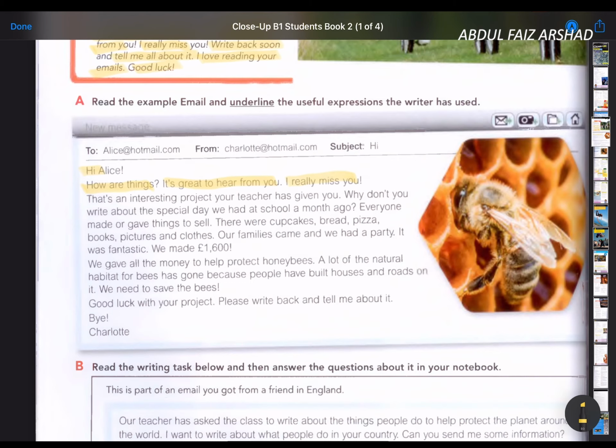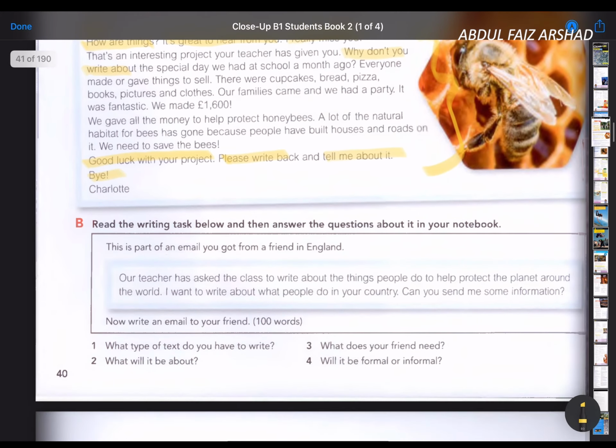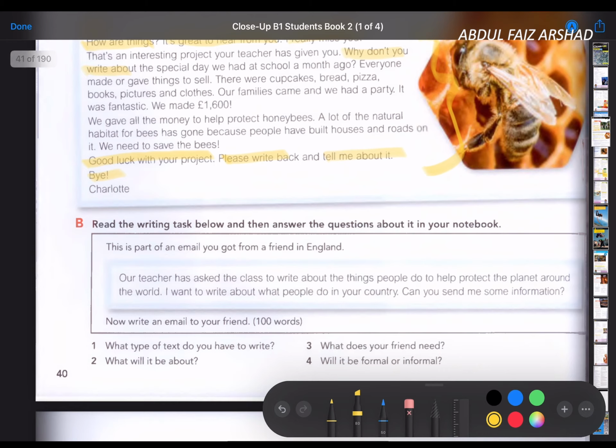It's an interesting project. Okay, why don't you write about the special day? You can also use this, it sounds so close together. And then good luck with your project, please write back and tell me about it, bye. So that's some of the things that you can use. And then try to read it. It's quite a good email for you. Okay, and then after that, continue by doing this one.